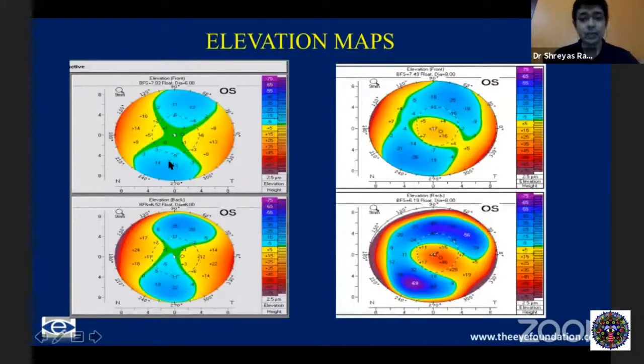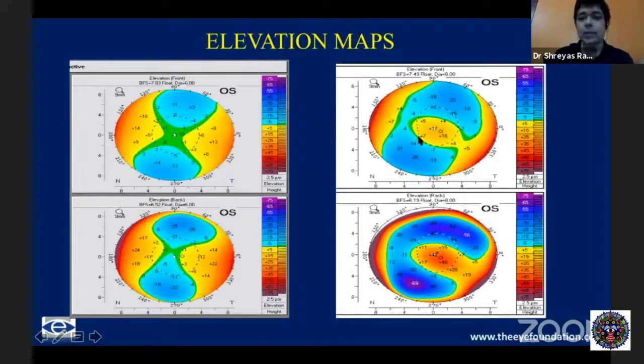Elevation maps, again, are much more accurate. You have a best fit sphere and a measurement of the best fit sphere. Generally, we are looking at an 8 millimeter best fit sphere, which is the ideal size, because that has sufficient central and mid-peripheral data points to give you a sphere which best conforms to the shape of that cornea. Based on that, you get the anterior and posterior elevations. And this is a perfectly normal elevation.